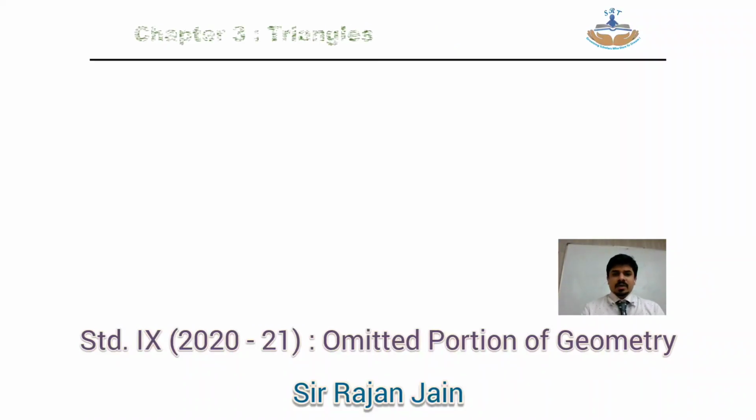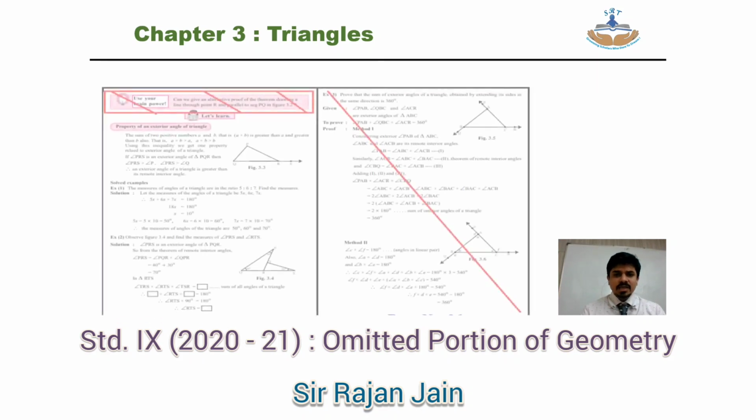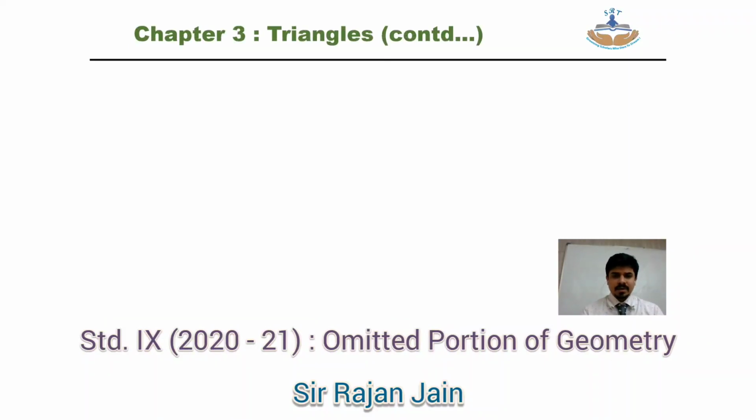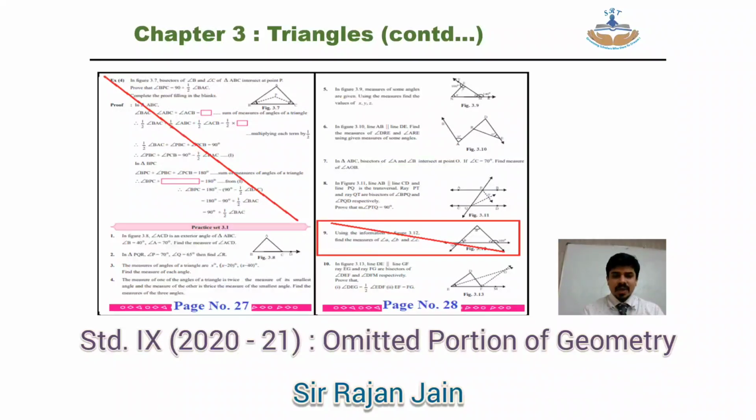Okay. Going to your chapter number 3, triangles. Over there, come to page number 25. On your page number 25, top of the page, that entire column of use your brain power is omitted. Then page number 26, entire page is omitted. So that particular solved example, you do not have it for your portion. Then on your page number 27, above practice set number 3.1, the entire solved example is omitted. Then on your page number 28, question number 9 is omitted. That is from your practice set 3.1, question number 9 is omitted.